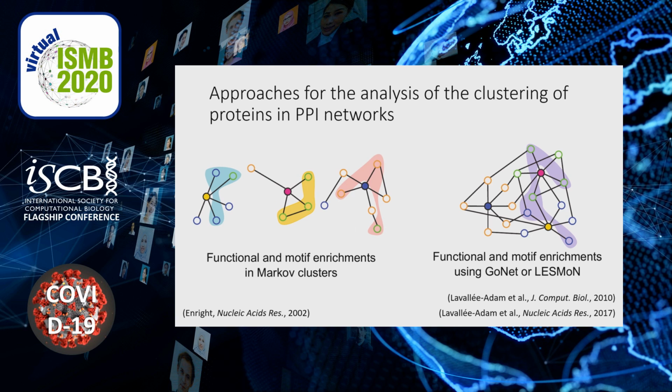There exist numerous approaches for the analysis of the clustering of proteins in PPI networks. One type of approach involves first breaking a network into smaller clusters using an algorithm such as Markov clustering, and then querying each cluster for functional and motif enrichments. Another type of approach involves annotating each node in a PPI network with its associated functions or motifs, and then analyzing the clustering of each set of annotated nodes as implemented in algorithms developed by our lab, including GoNet and LESMON.